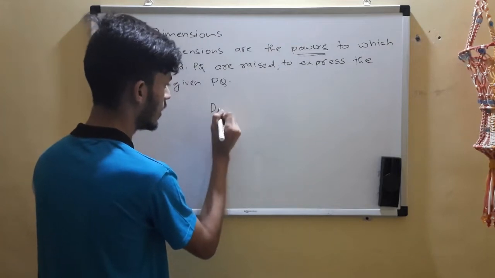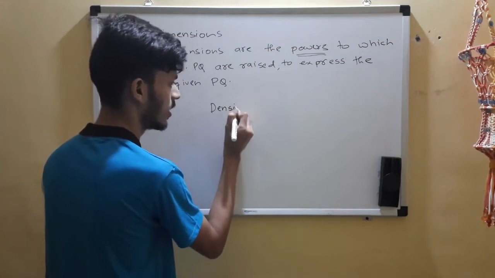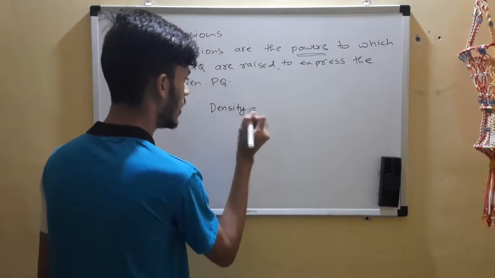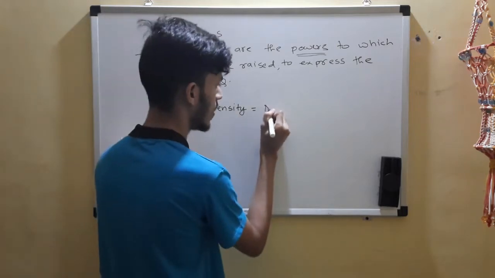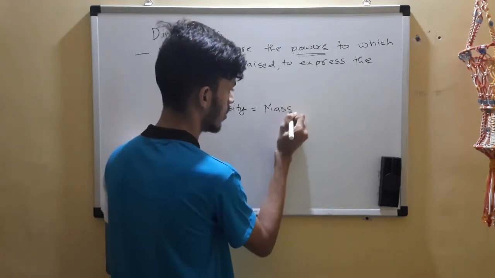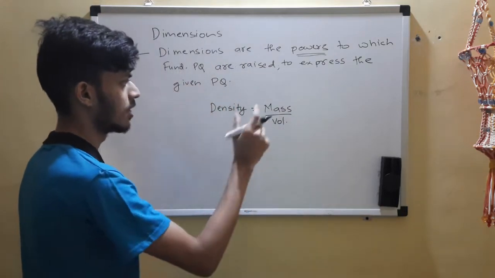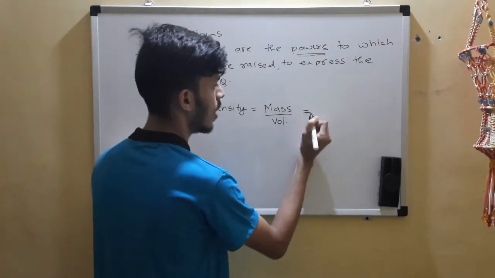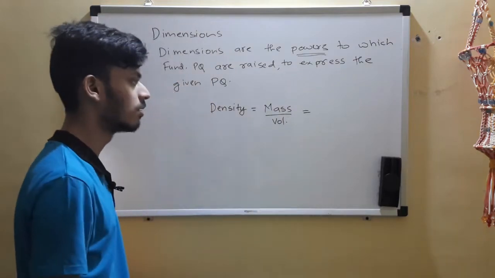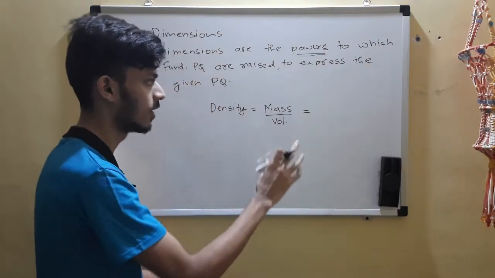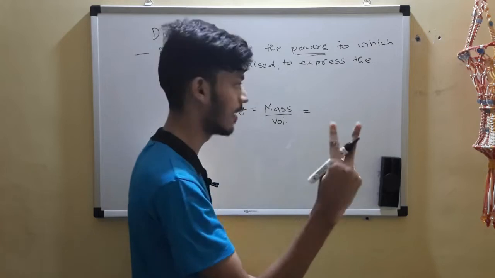Let's take density, the simplest example. You'll know it as mass by volume. There are actually two ways to do it. I'll do the first way now, and I'll also tell you the second way.